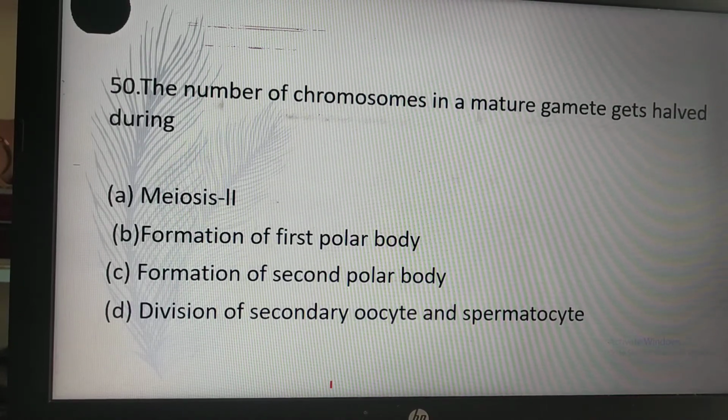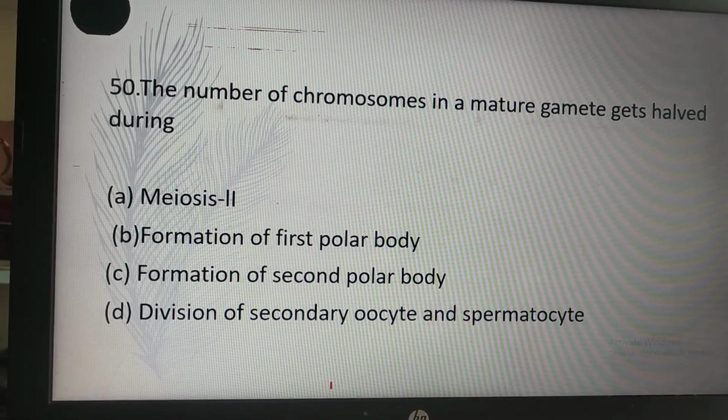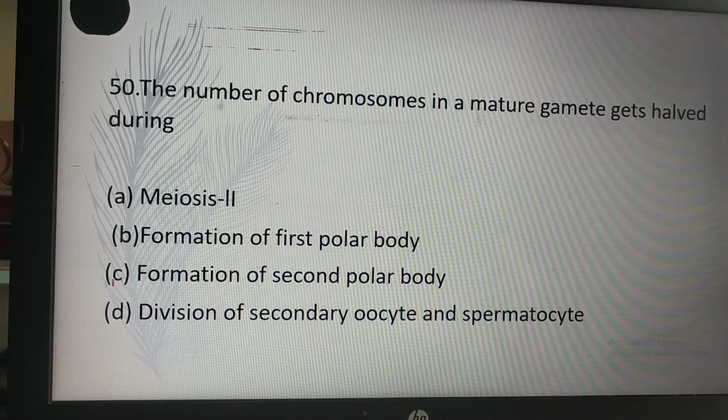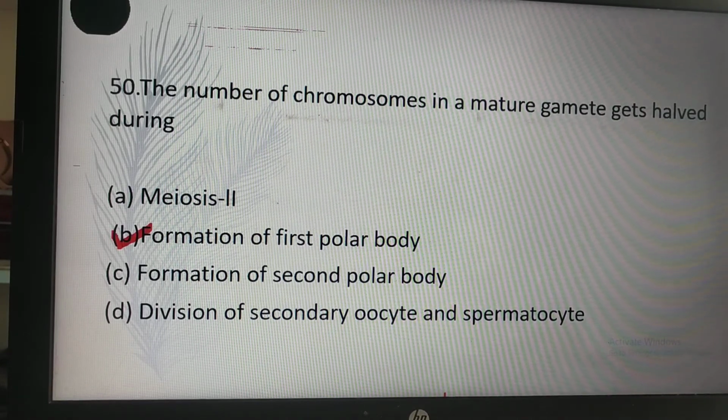The number of chromosomes in mature gametes gets halved during meiosis: formation of the first polar body, formation of the second polar body, division of secondary oocytes, and spermatocytes. So B, formation of the first polar body, is the correct answer.